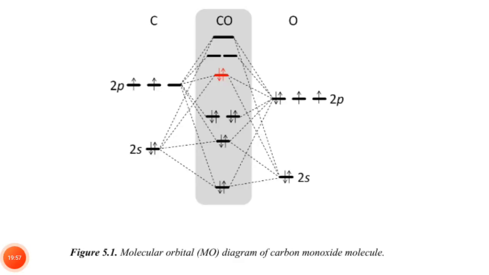Molecular orbital diagram of carbon monoxide molecule. Carbon 2s2, 2p2, oxygen 2s2, 2p4. So total electrons will be 1, 2, 3, 4, 5, 6, 7, 8, 9, 10. So 10 electrons will be there.